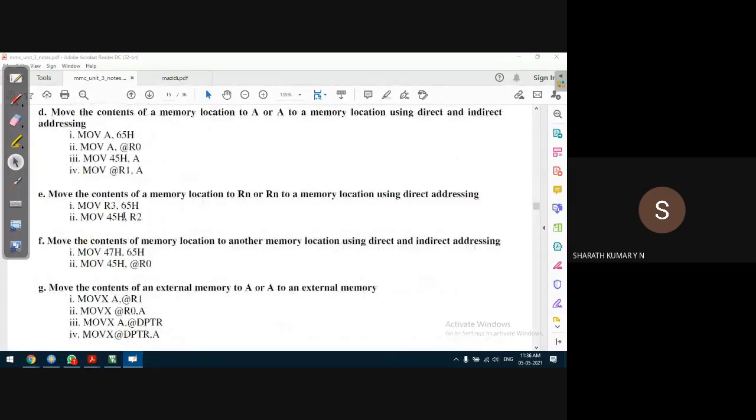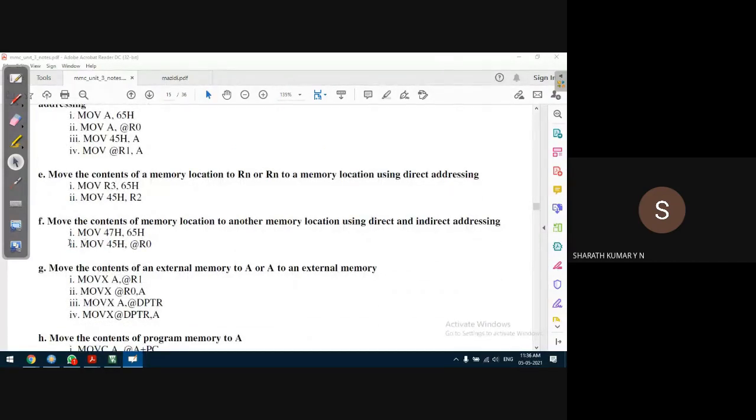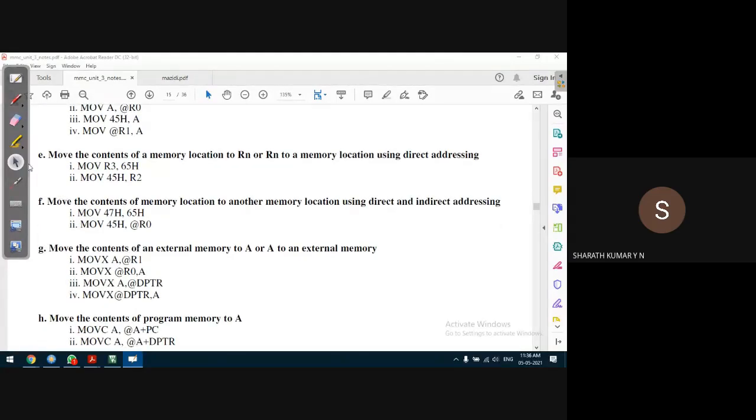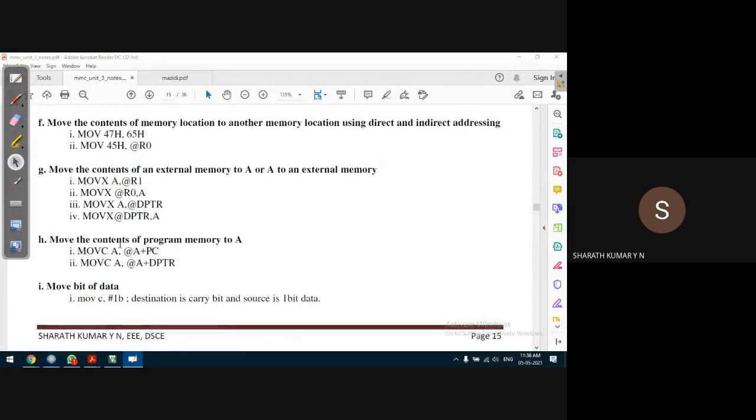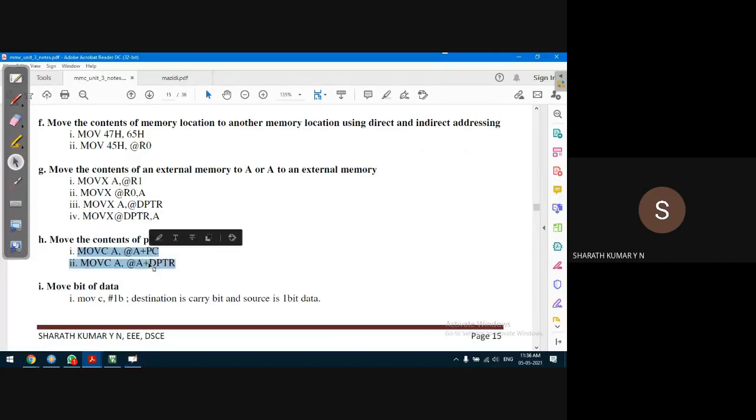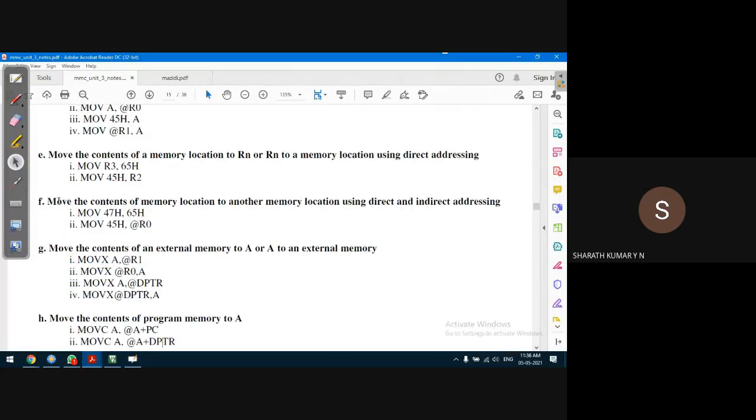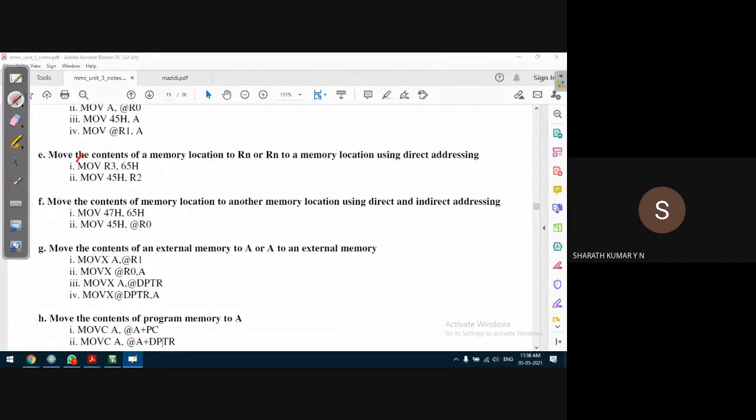So various examples are given, guys. Various possibilities. Move the contents of the memory location. For program memory, we use the index addressing mode. So we have seen for internal memory data transfer, the instruction is MOV. For external memory data transfer, the instruction is MOVX. Only these are the possible instructions.